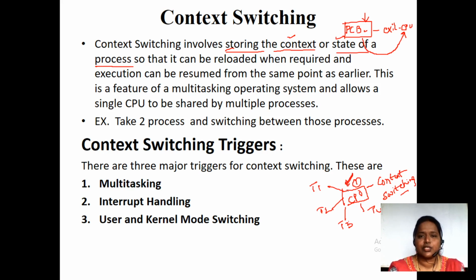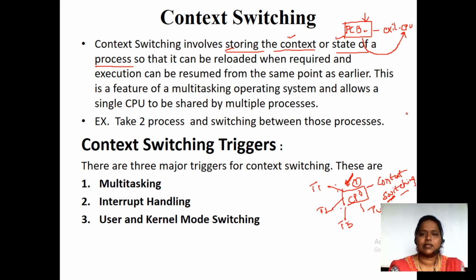How are we going to achieve this? By making use of the concept of context switching. Context switching is nothing but switching from one process to another process. And not only simply switching: before shifting to the other process, it has to store the details of that particular process onto the PCB. Why? Because when it has to resume again, it will collect the information it has stored onto the PCB, and from there it will start the execution. So that is the main important concept of context switching, fine.